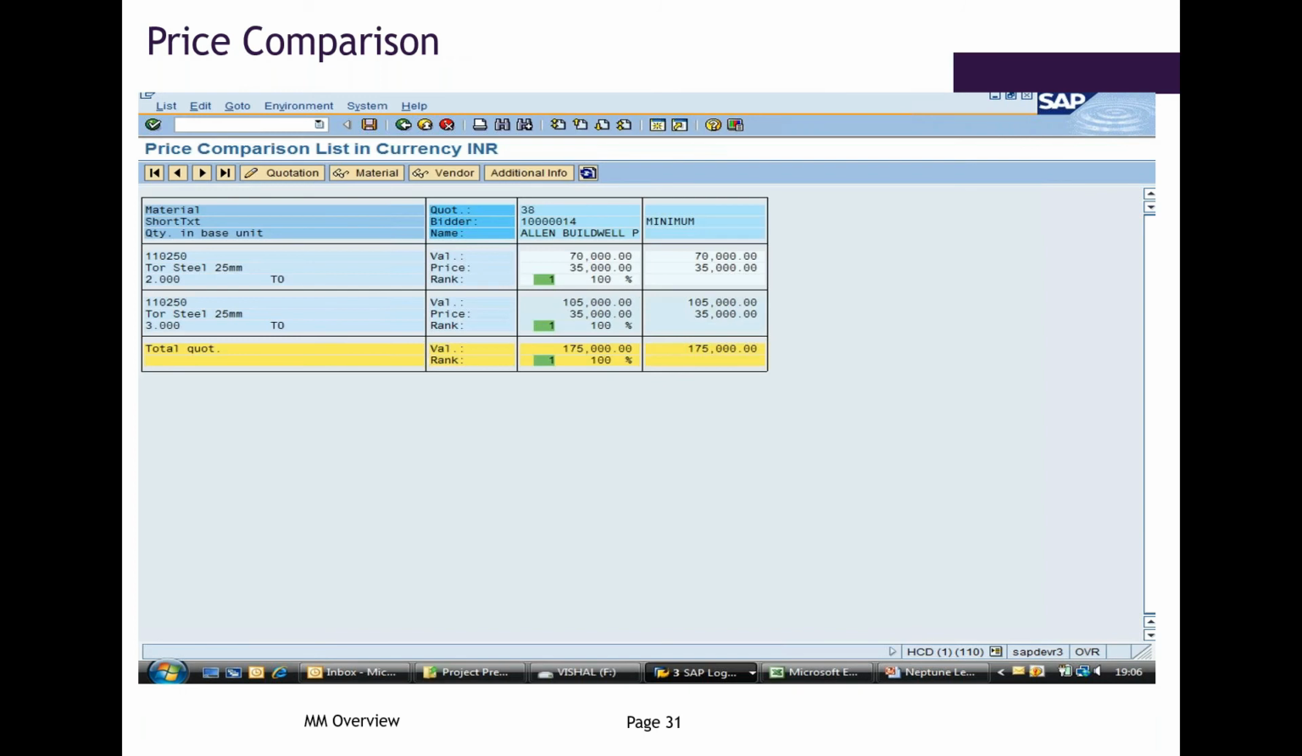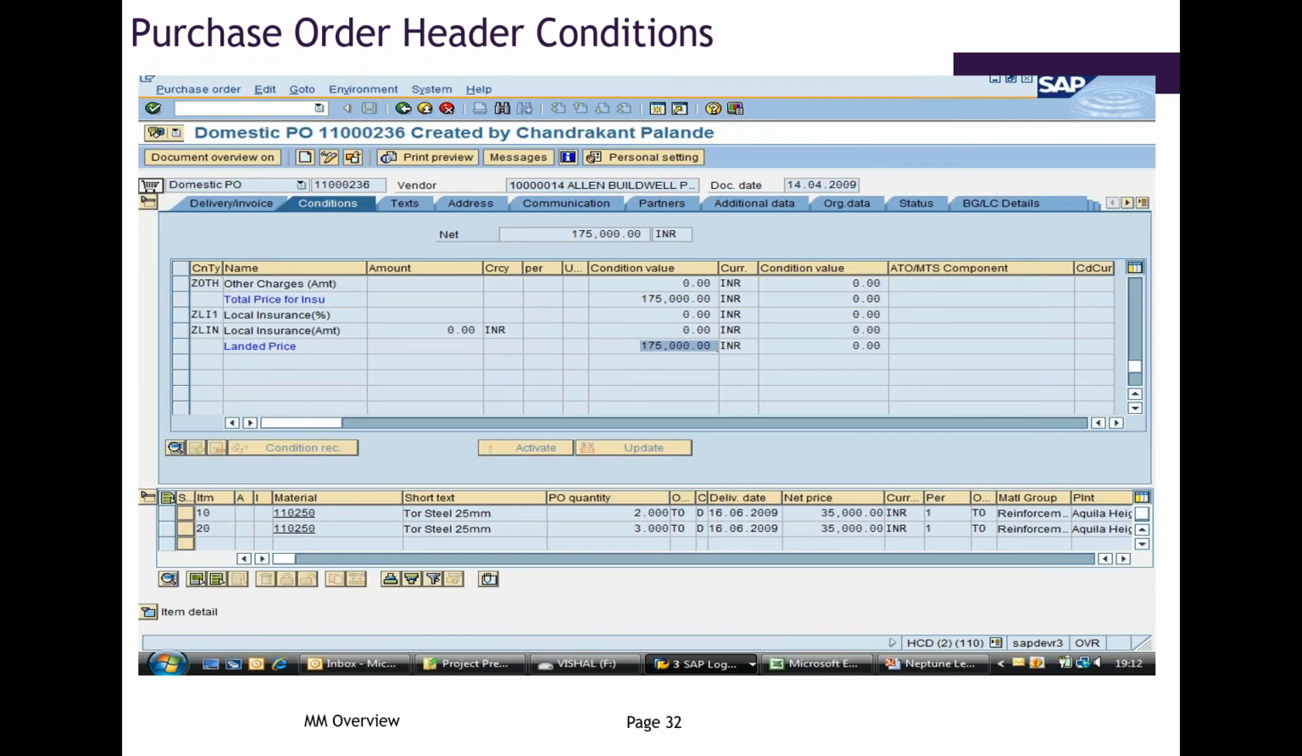So this is the quotation comparison screen. That means when the buyers receive the quotations from different vendors, at what price they are providing, we maintain them, and after maintaining we do the comparison. This is the comparison screen. And this comes to the PO.